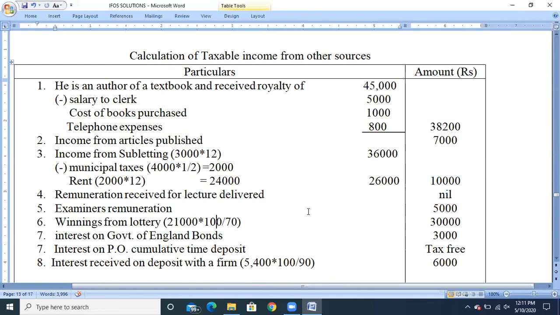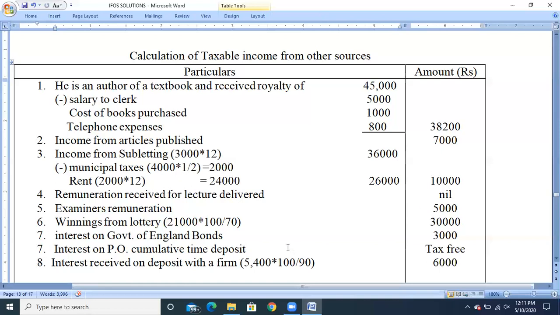Next, remuneration received for lectures delivered. It is related to professional income, not income from other sources, so it is nil or will not be considered. Next, examiner remuneration. It is not taken under the head income from profession because it is not related to profession. So it will be taken to the head income from other sources.